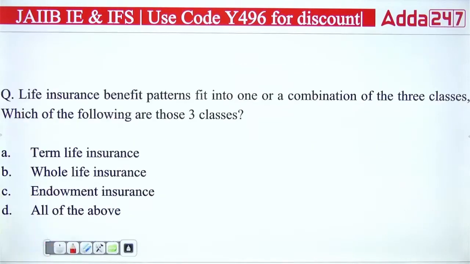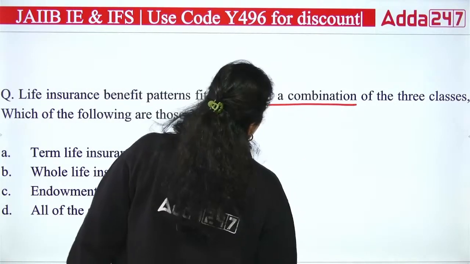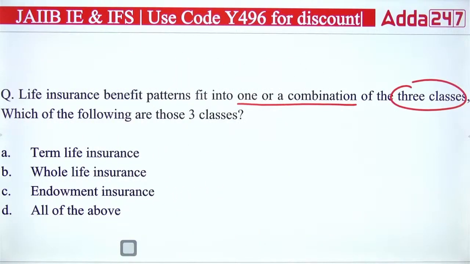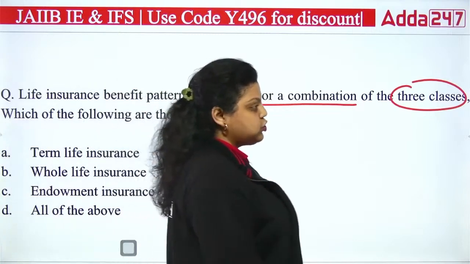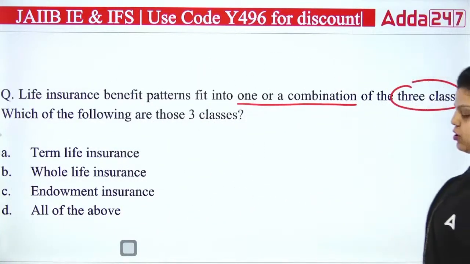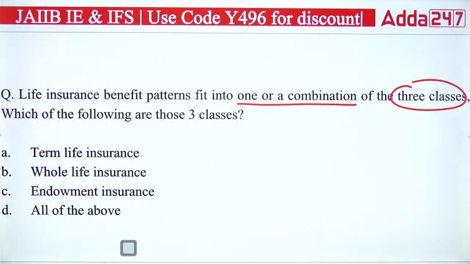Next question. Life insurance benefit patterns fit into one or a combination of three classes. When you talk about life insurance benefit, its patterns fit into one or a combination of three classes. Which of the following are those three classes? Term life insurance, whole life insurance, endowment insurance, all of the above. As I have told you, if we talk about life insurance plans, they have three classes. It can be a combination of all three. It can be one single policy. And the answer is all of the above.